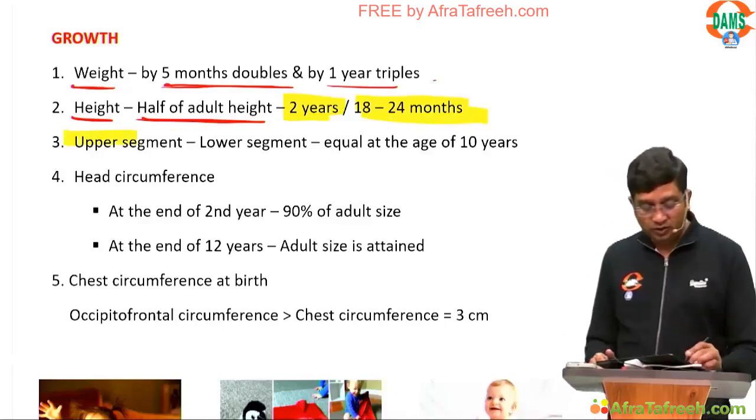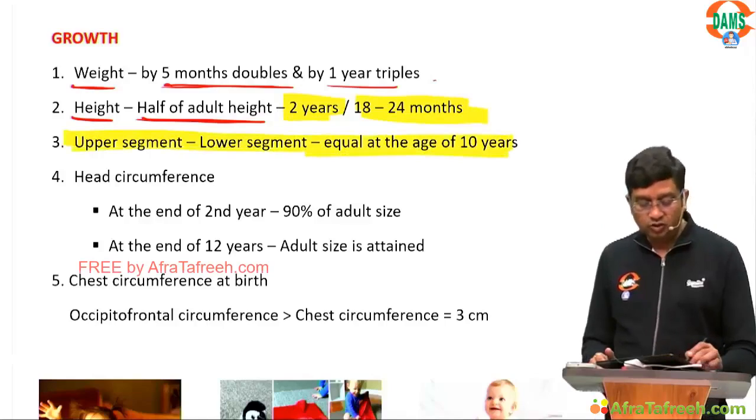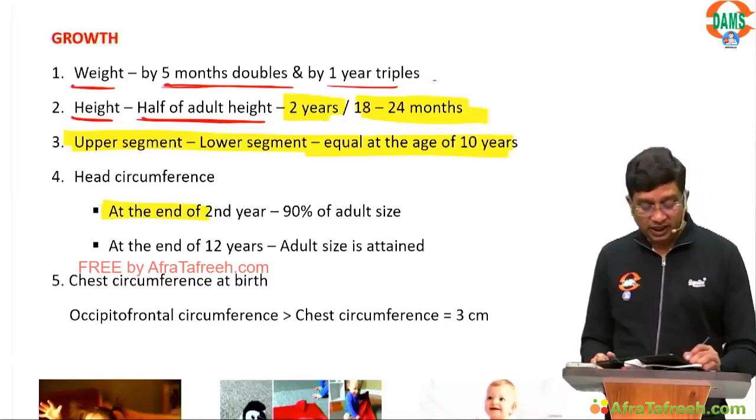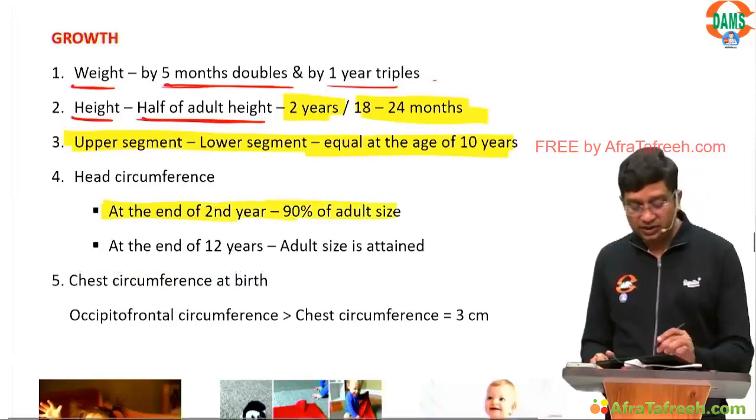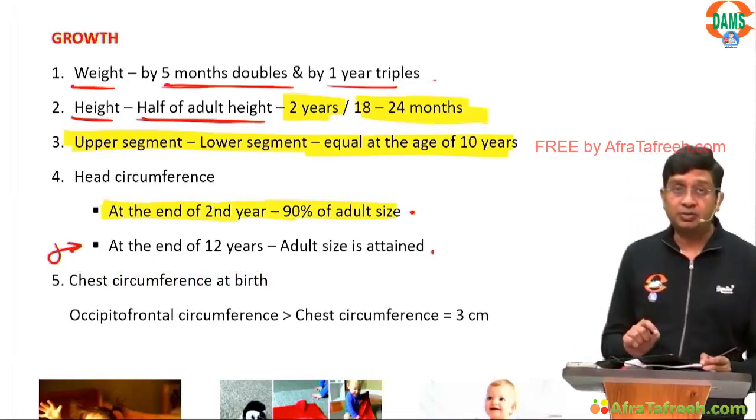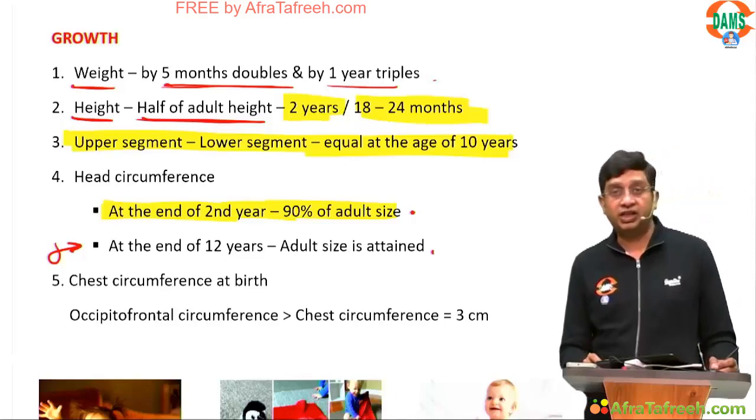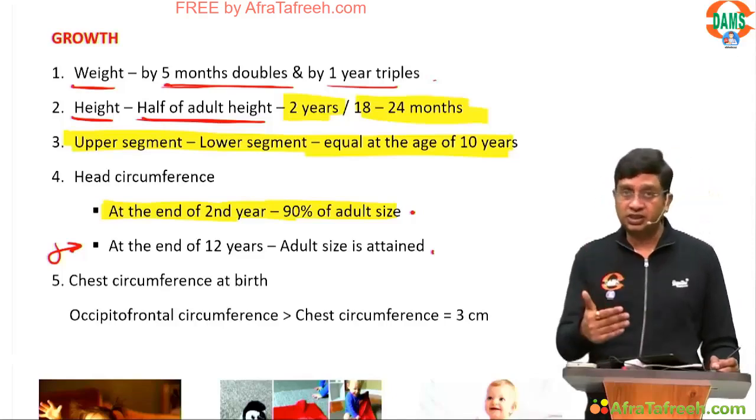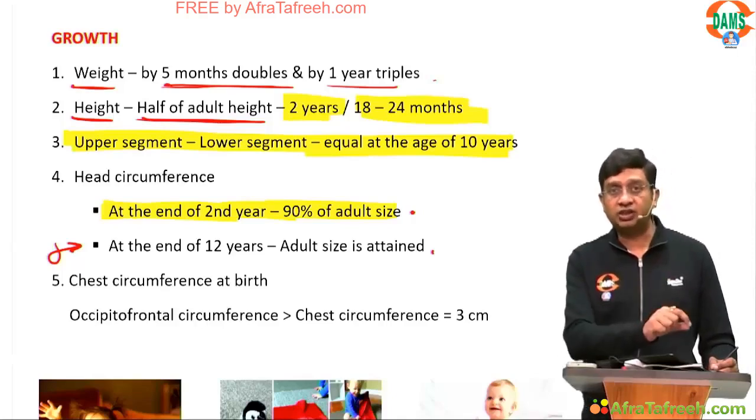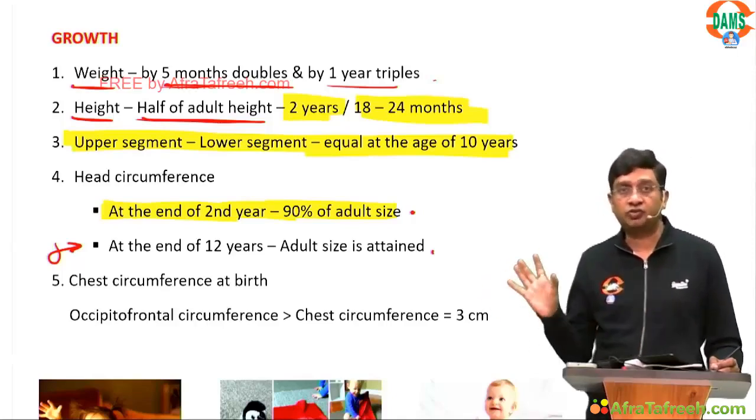Upper segment lower segment ratio is equal to the age of 10 years. Head circumference, at the end of second year it is 90% of the adult size, and at the end of 12 years adult size is attained. You can simply remember, at the end of second year it is 90%, left is 10%, which requires another 10 years. So 2 plus 10 is 12 years. So adult size is attained at the age of 12 years.